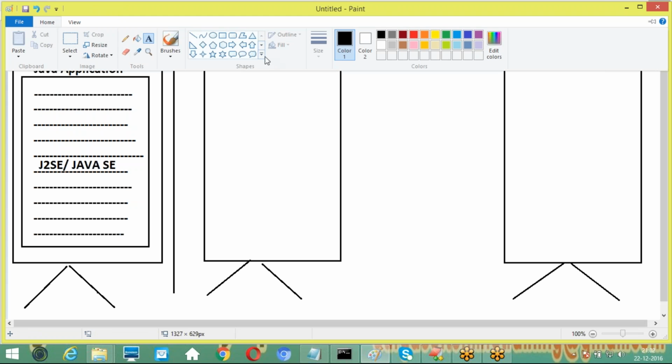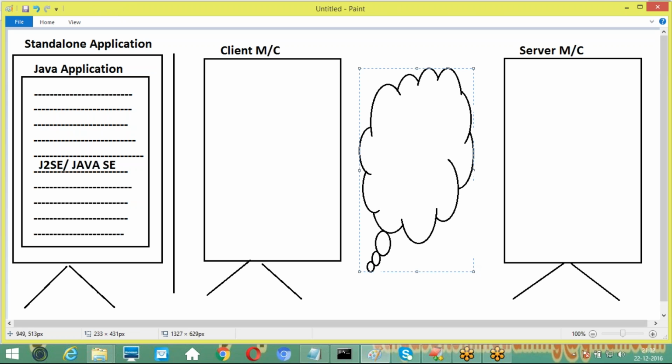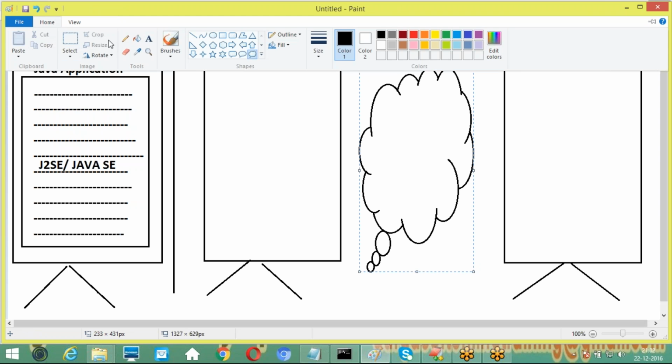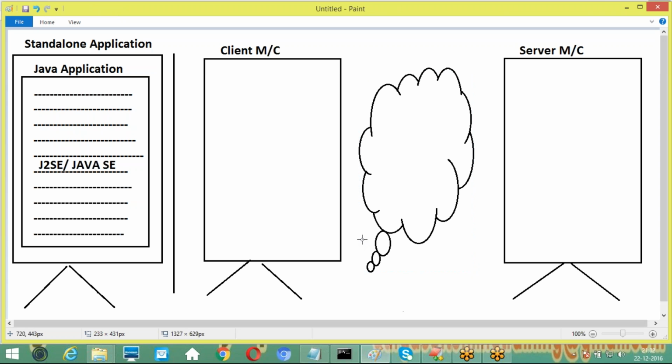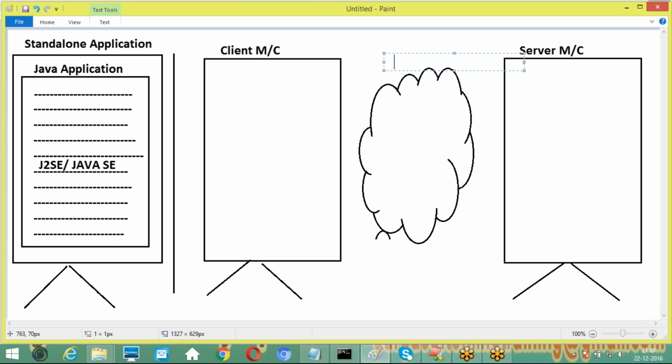Client machine and server machine. Between these two machines we need a network. This is the network, internet connection, whatever it may be.